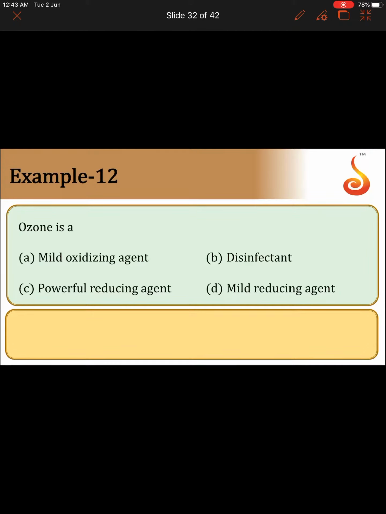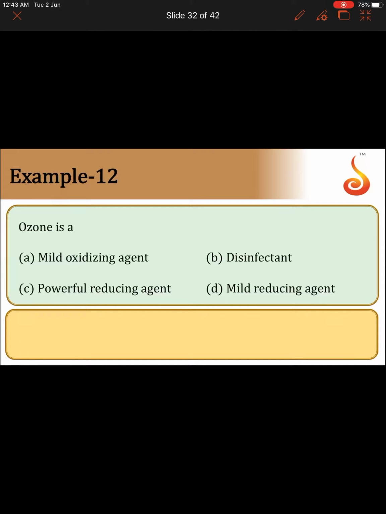Ozone is A. Before going to see the answer, I will explain some concepts related to ozone. Ozone is a powerful oxidizing agent and it is next to F2. After F2, O3 is one of the most powerful oxidizing agents, and it is much stronger than dioxygen.